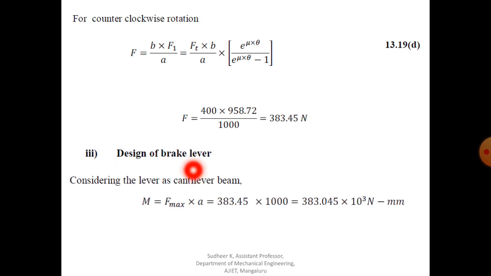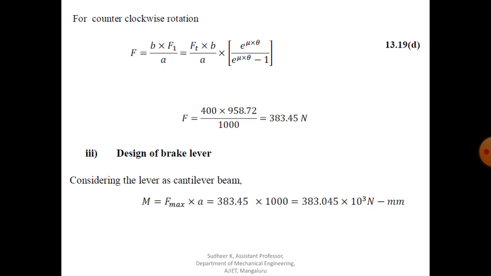Therefore M equal to F max into A. A is nothing but the length of the lever, because if you consider a cantilever beam, the total length of the lever is the total length of the cantilever beam. So that is 1000 millimeter, and the maximum force F max is 383.45. If you multiply this, you will get the bending moment, that is 383.045 into 10 to the power 3 Newton millimeter.